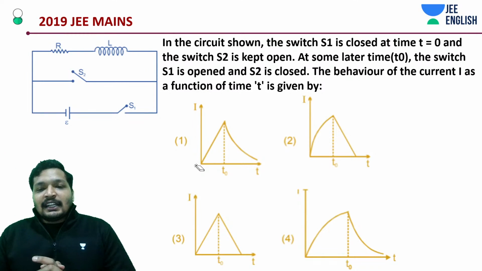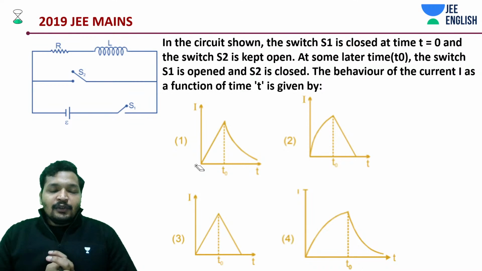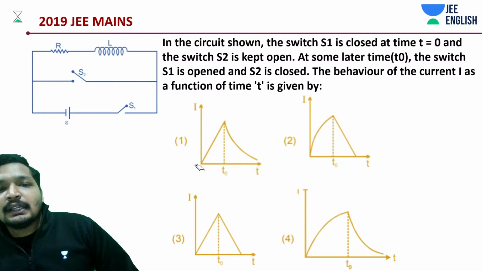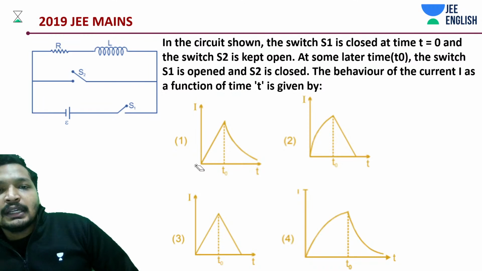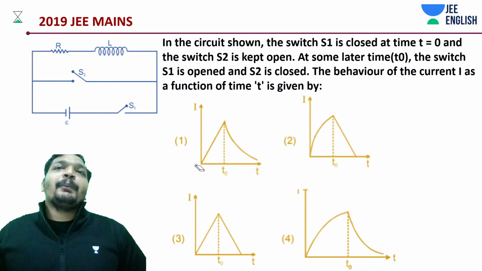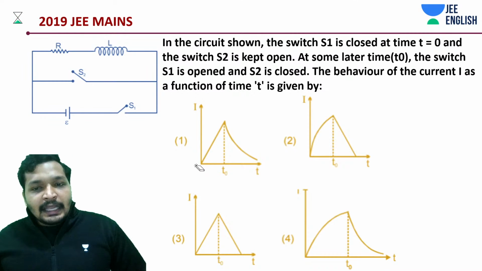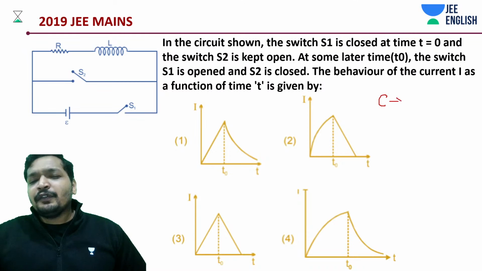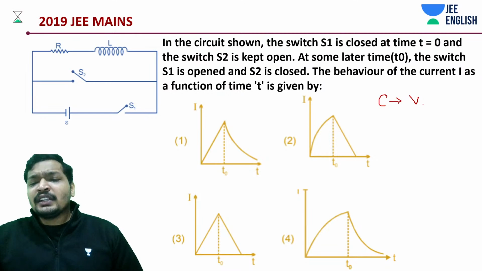Okay, this is actually a theory that you should be knowing. I don't know, this might not have been introduced in current electricity. This comes in AC. I think we have done a similar problem on inductor, and we've done a similar one on capacitor as well. What is the difference between inductor and capacitor graphs? Capacitor graphs are generally potential versus time. If you have a capacitor, the graphs will be charge growth and charge decay graphs, right? Potential versus time, or charge versus time.